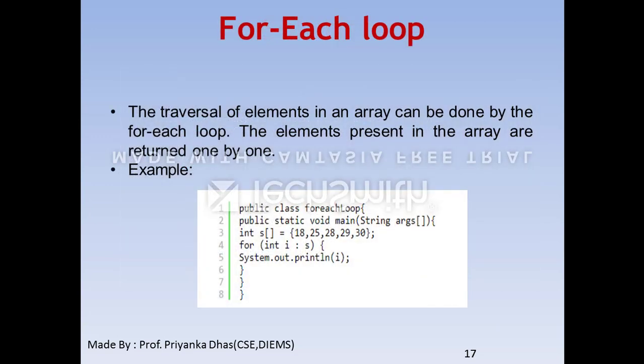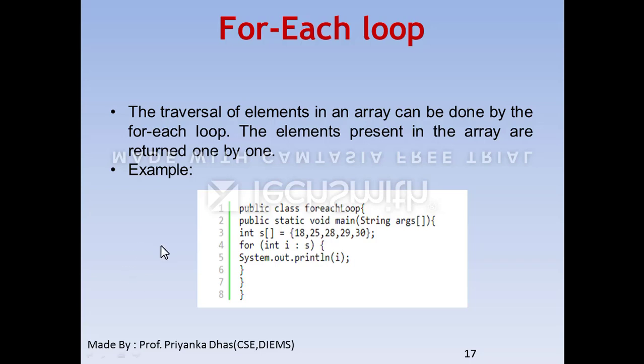Now next one is the for each loop. This is another way to use for loop, in which case you can use this. Suppose you are having a collection of data in the form of an array, we can take. So here if you see, I have defined one array S which contains nearly 5 values. Now what does this for each mean? You don't require to use this increment operator, initialization operator and condition.